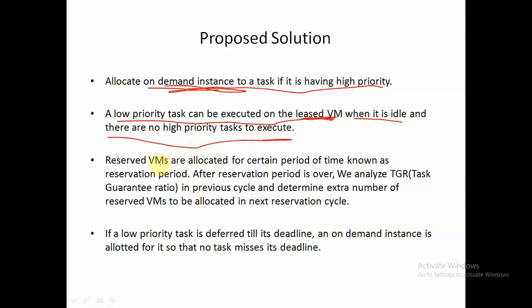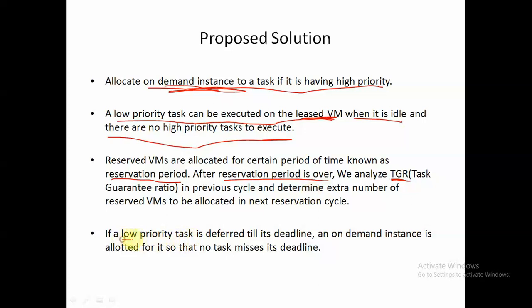Next, reserved virtual machines are allocated for a certain period, called the reservation period, and after each reservation period is over, the subscriber has to renew his plan by paying the upfront fees again. After each reservation period is over, we analyze TGR, which we will discuss later in this video, which is nothing but the task guarantee ratio, and which talks about how many tasks we have missed in the previous reservation cycle. And our broker will determine some better strategy to improve the TGR.